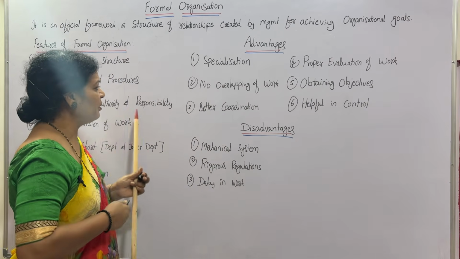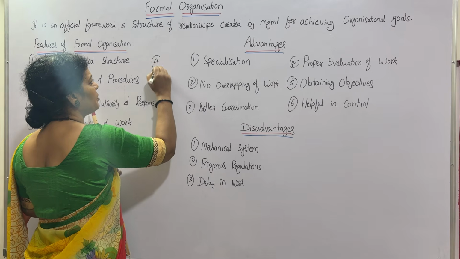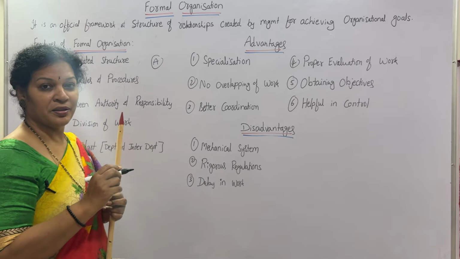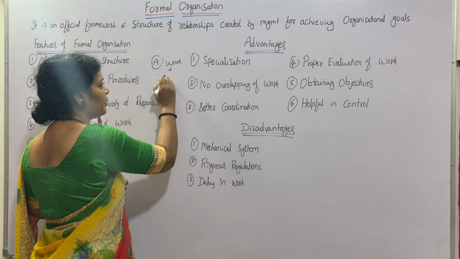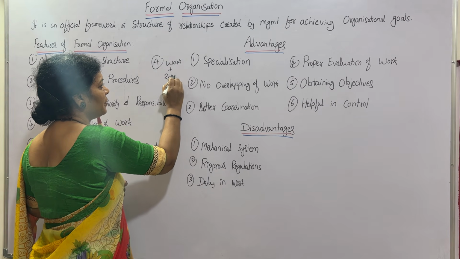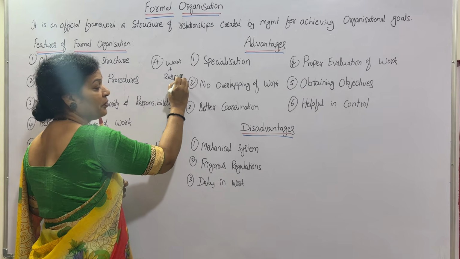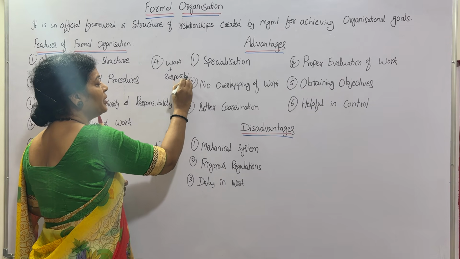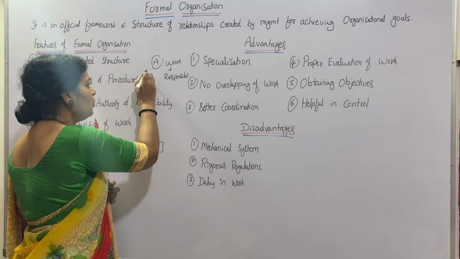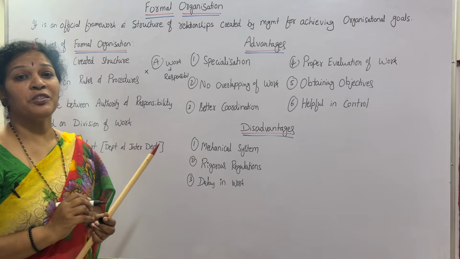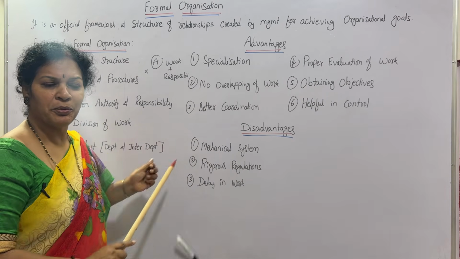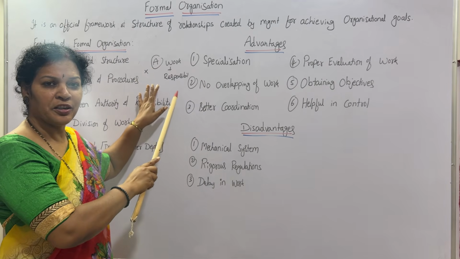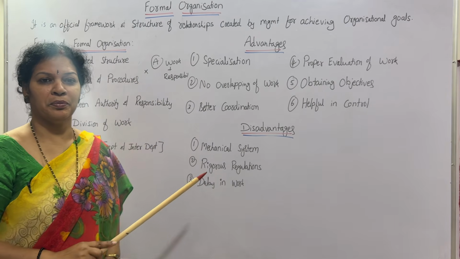One person is given one work. A is the person. He has been assigned some work along with that responsibility. He is responsible for that work. If he is not going to work, if he is not going to show the result, then you are going to catch him only, because work and responsibility both are given to him.